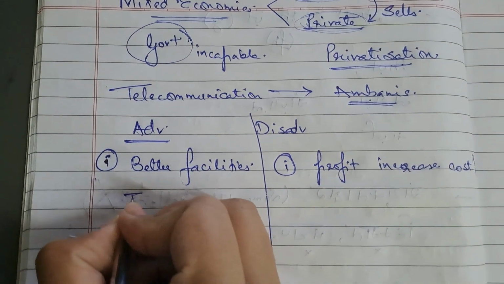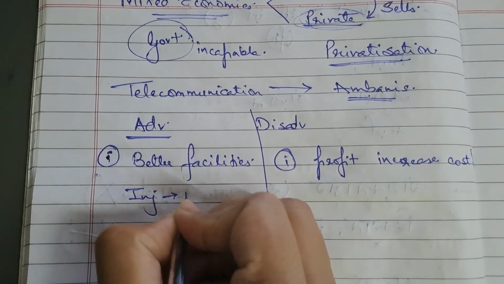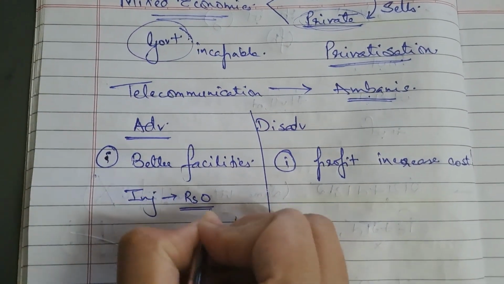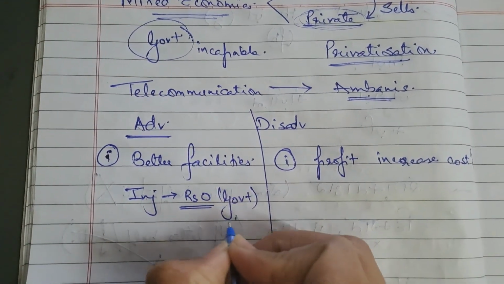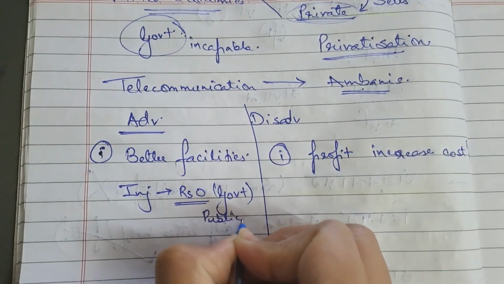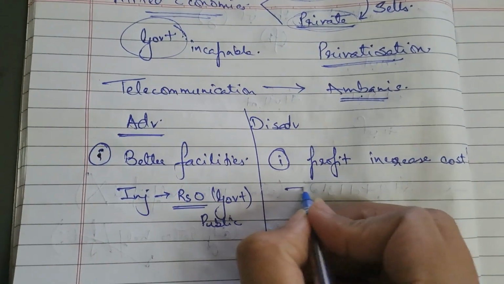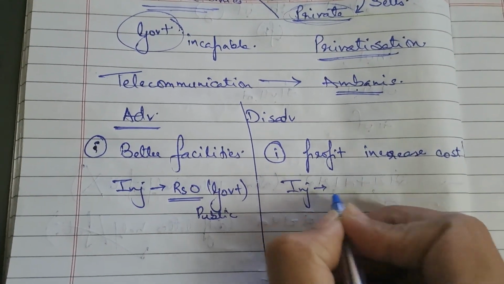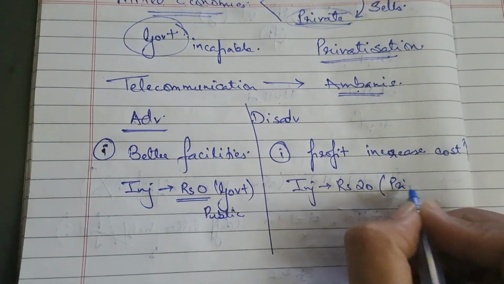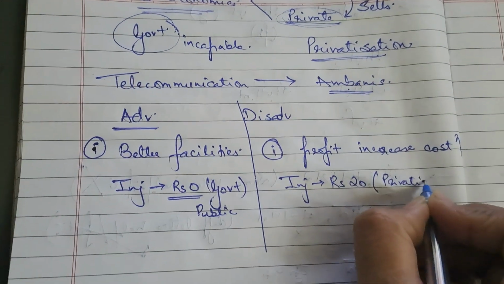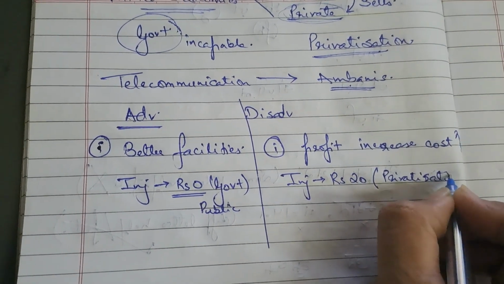Maybe an injection was 0 rupees in a government hospital, in the public sector. Since it has been privatized, the injection charges will be 20 rupees.